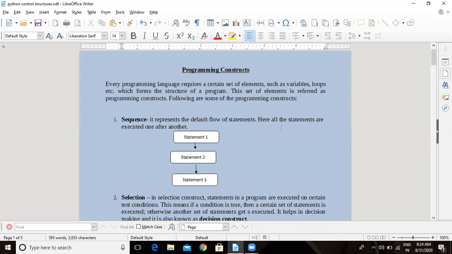So what is sequence? Sequence is the default flow of statements, and execution of statements flows from top to bottom. First statement will be executed, after that second will be executed and third and so on.